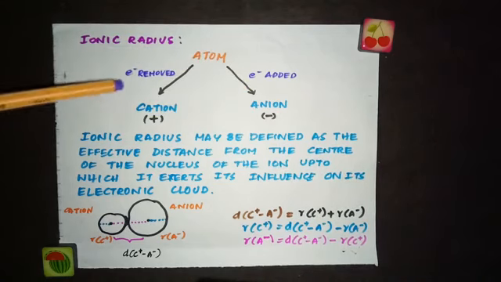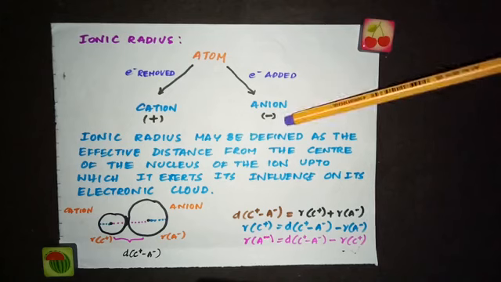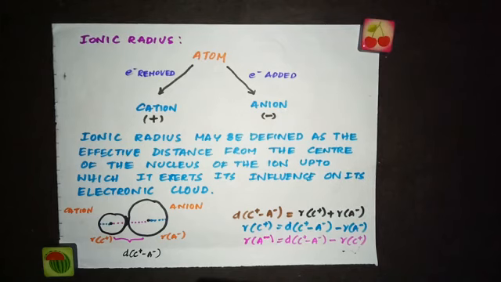In the case where an electron is removed from an atom, you get a positive ion, which is called a cation. In the case where you add an electron, you get a negative ion, which is called an anion. So there are two types of ions: cations, which are positively charged, and anions, which are negatively charged. You remember in computer language we say C plus. So remember, C plus, C is cation, it is positively charged.